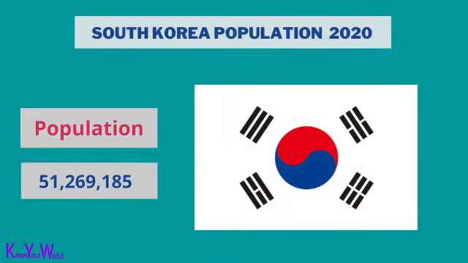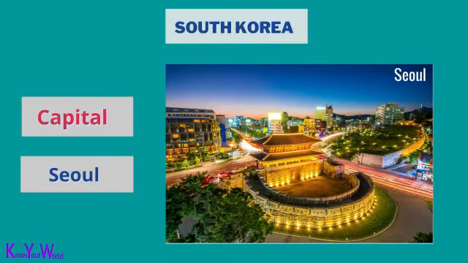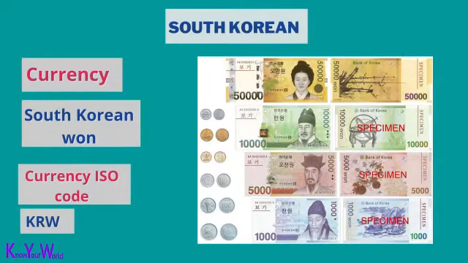South Korea's population is 51,269,185. The capital of South Korea is Seoul. The currency of South Korea is the South Korean won. The ISO currency code is KRW.